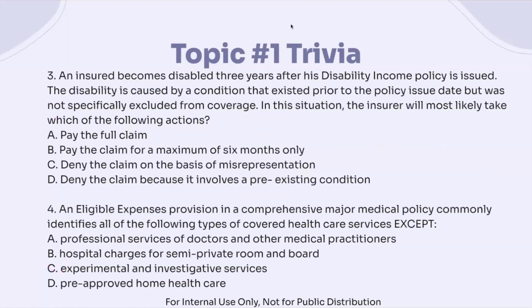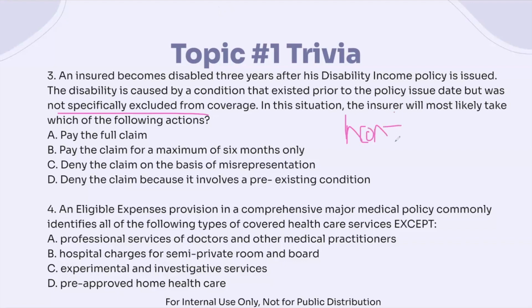All right, let's look at questions 3 and 4 here, and then we'll also go through them shortly. So when we take a look at number 3, we see that the insured becomes disabled 3 years after his disability income policy is issued. But this disability is caused by a condition that existed prior to the policy issue date, but was not specifically excluded. So for this one, it's a little bit tricky because we want to look at the incontestability clause.